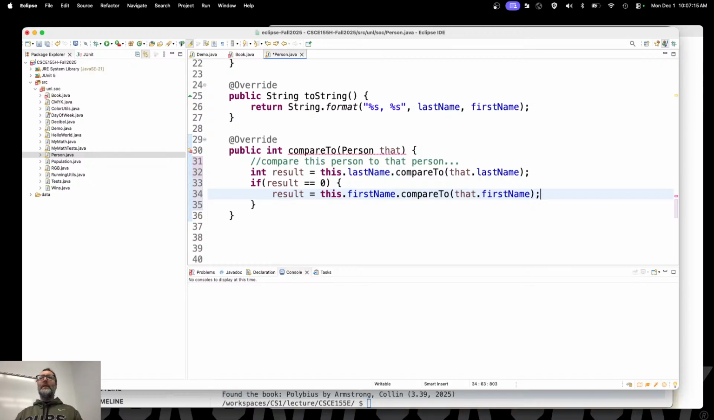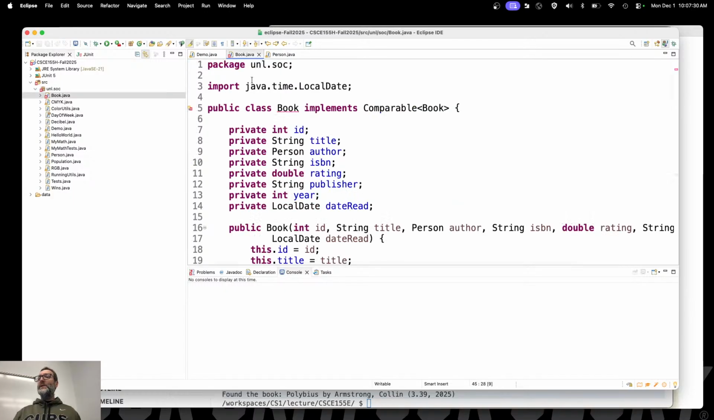Okay. If they have the same first name and the same last name, how do I break ties? In this case, I don't have enough data to say. So I'll just return result. There. That's how I can make a class comparable. I think one of the last questions we had, it's been over a week, was, well, what if we do that with book, right? And now that's why it's not compiling.